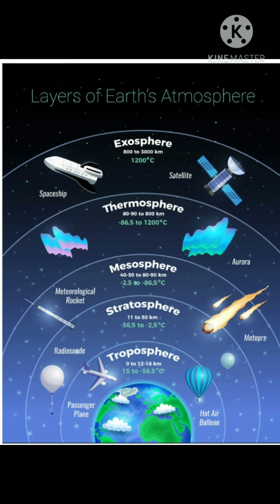Next one is the mesosphere. The mesosphere is the coldest layer of the atmosphere. It extends from the upper boundary of the stratosphere up to 85 kilometers. Here is where most meteorites burn up. In this layer, the mesosphere, meteorites burn, and it is the coldest layer.